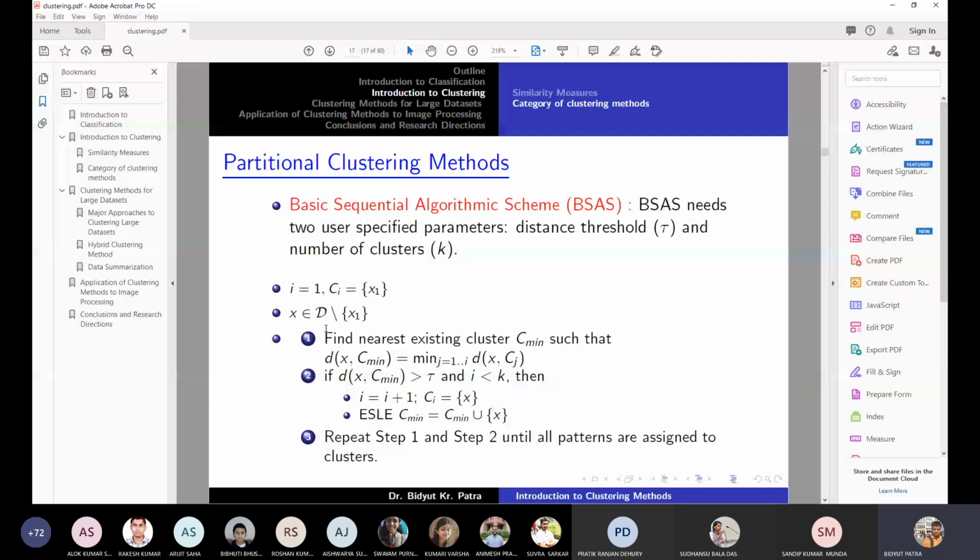Then you form another cluster. Otherwise, you assign the point to the closest located cluster. You repeat step 1 and step 2 until all patterns are assigned to the clusters, so you keep on doing this until all points are assigned.